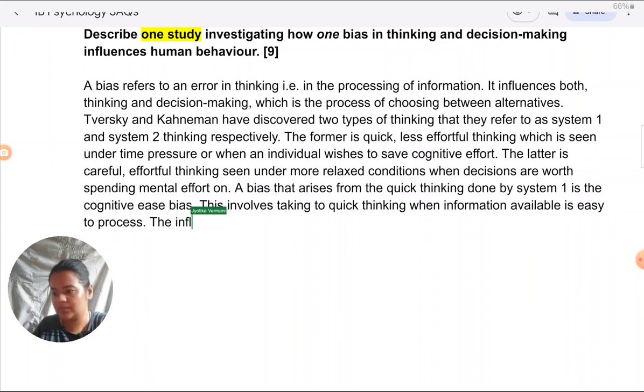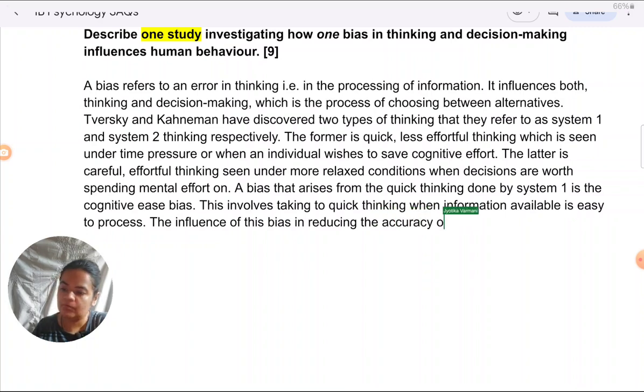The influence of this bias in reducing the accuracy of taking decisions is demonstrated in a study by Alter and Oppenheim.